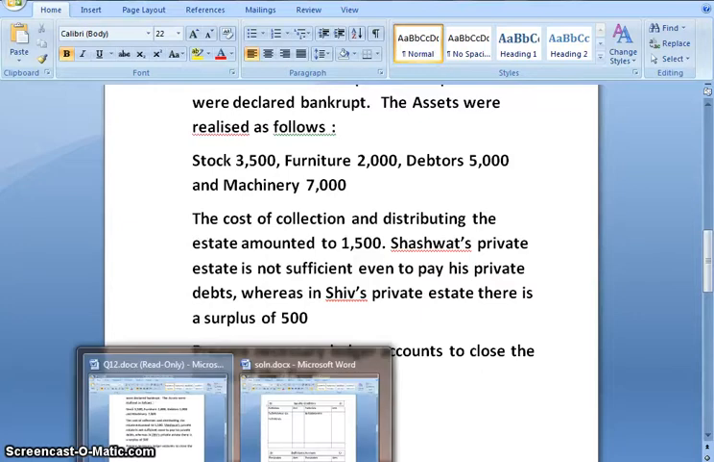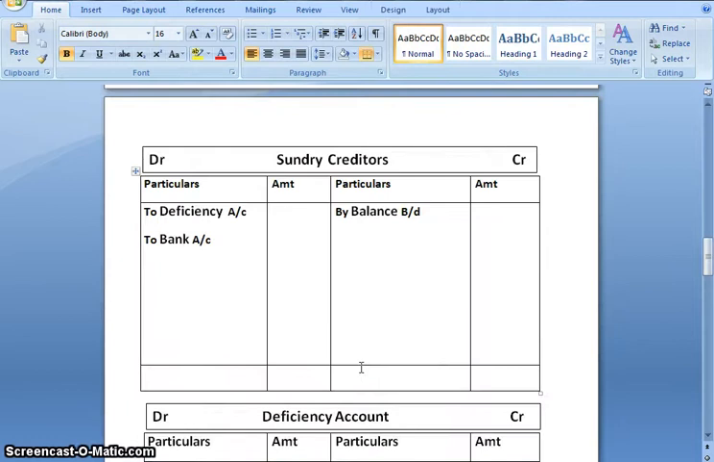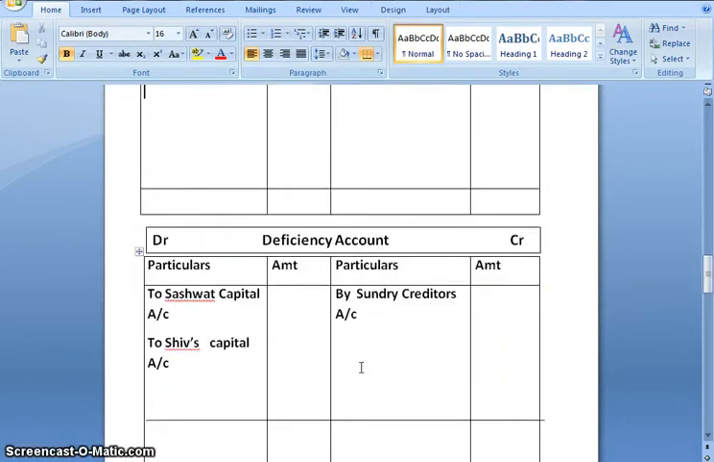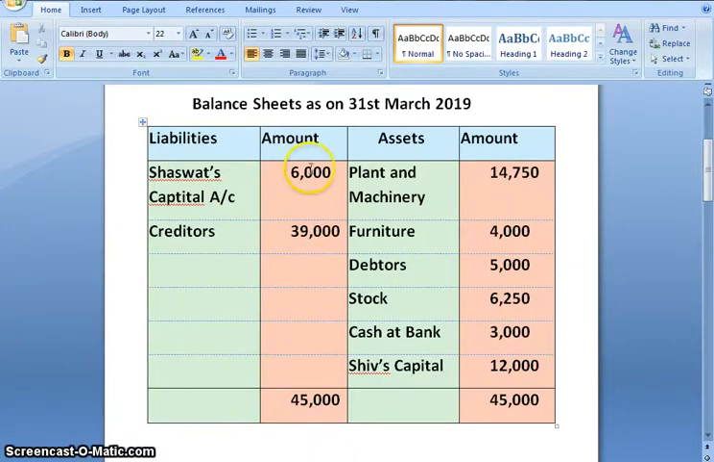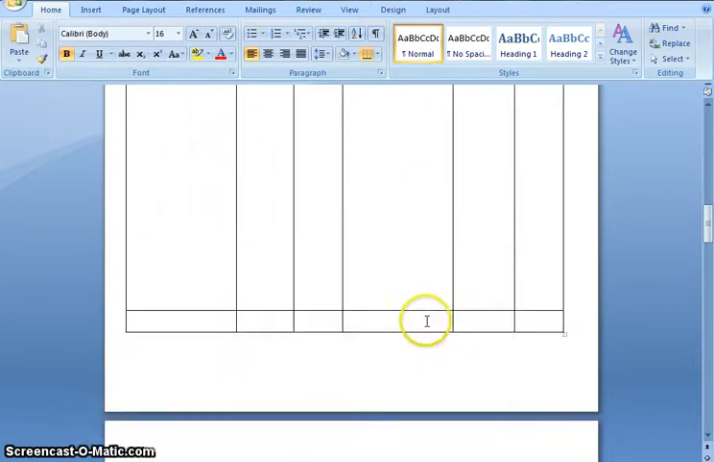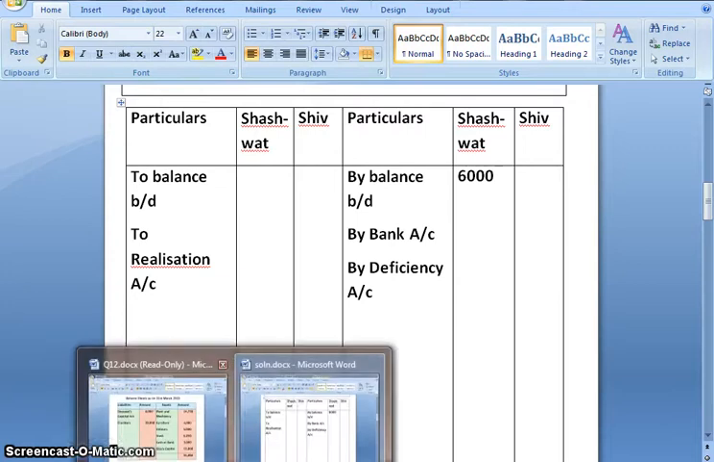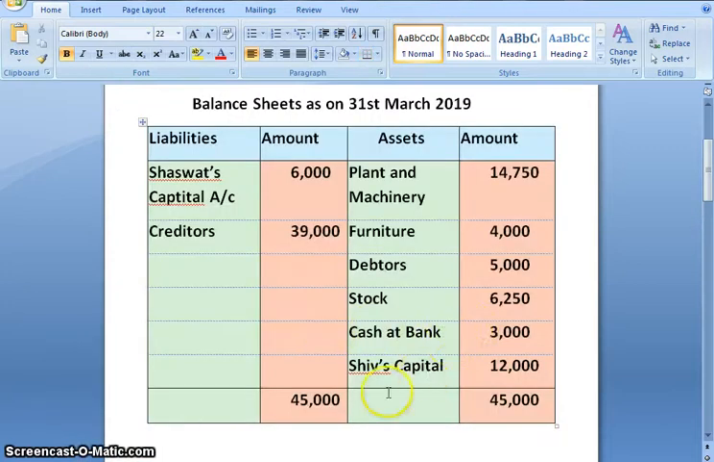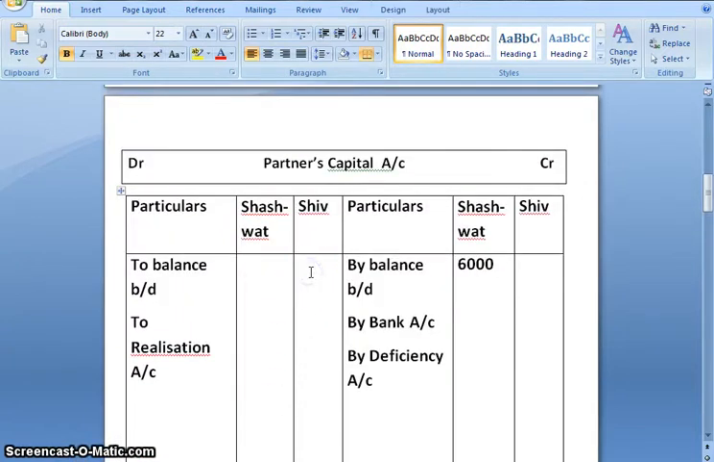Now, since this is the case where all the partners become insolvent, we need to prepare creditors account separately as well as deficiency account to calculate the amount of loss or deficiency which has occurred. Let us start with the solution. First, we'll note down partners' capital. Shashwat is 6,000. In partners' capital account, by balance brought down. Shiv's is given asset side 12,000. So it will come in partners' capital account debit side.